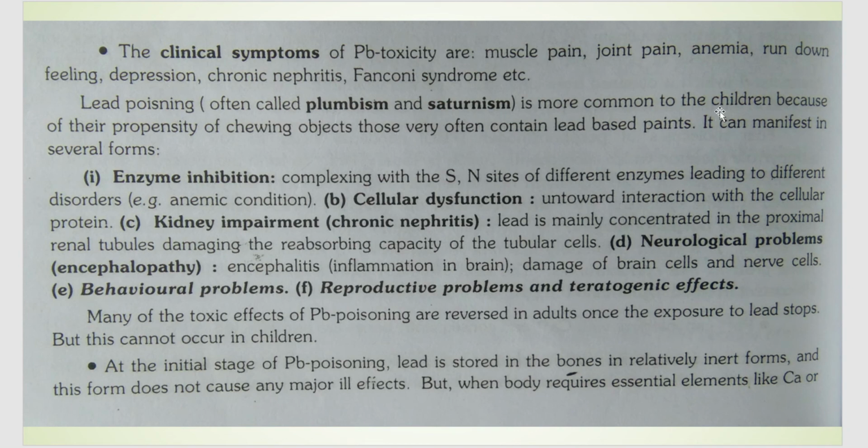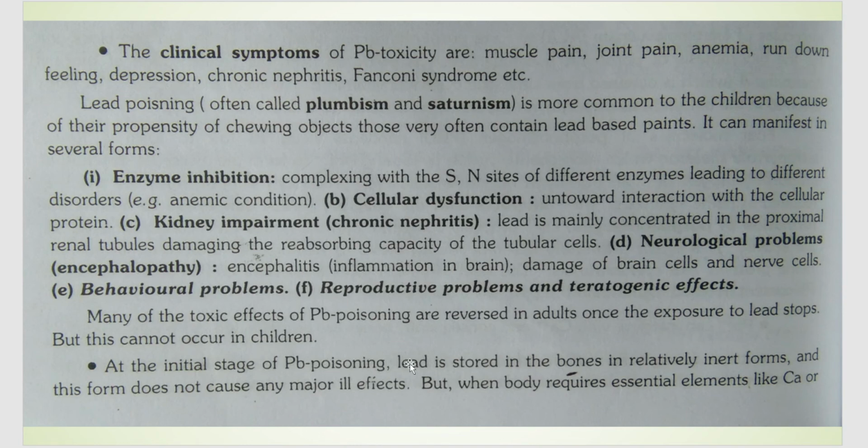And lead poisoning is majorly seen in children because they are often used to chewing anything they get, without knowing what its side effects are. Lead is present in many things like rods, so if they chew them, that way it can get into their body. Also, paints contain lead, and that's how lead can get into the body.